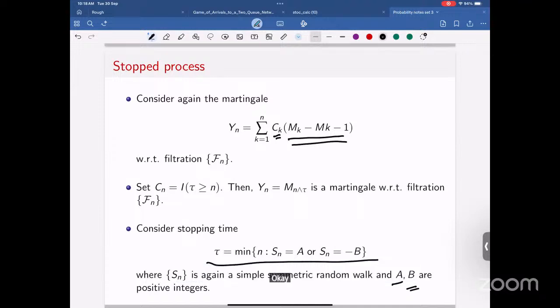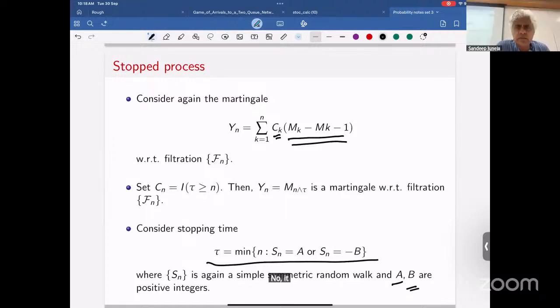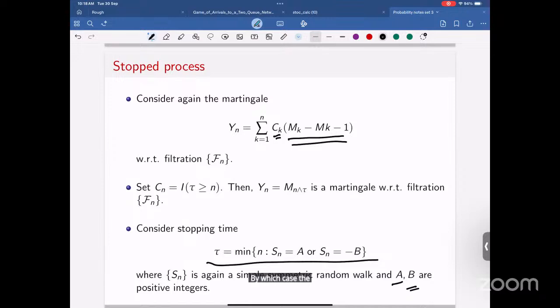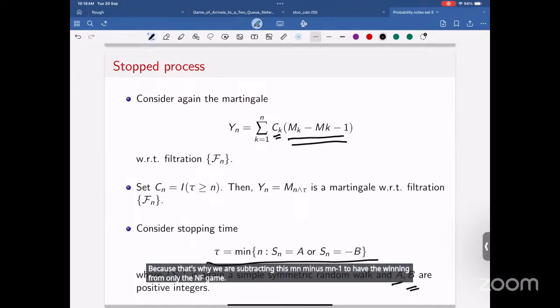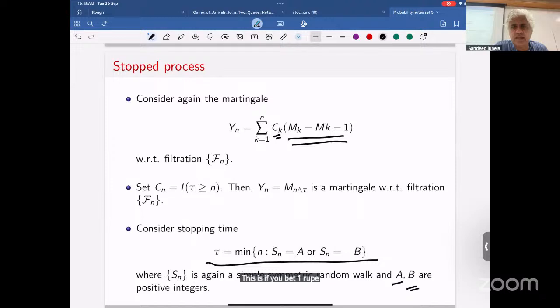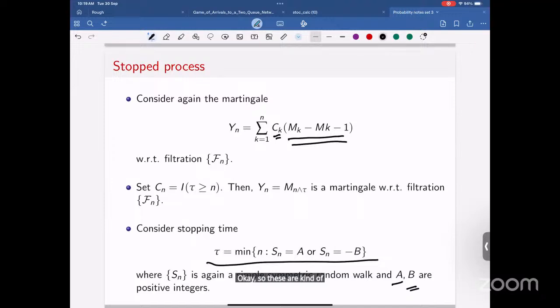Okay. The only part which is not clear is the multiplication by Ck. If Yn is the amount that we won in the n games, I thought the winnings from the n games is the total Mn. No, it's because we are subtracting Mn minus 1 to have the winning from only the nth game. This is if you bet 1 rupee, then your winning is Mn minus Mn minus 1. If you bet Cn rupees, then your winning is Cn times that. Okay, so these are kind of normalized quantities. That's right.